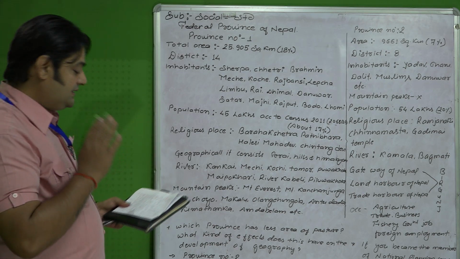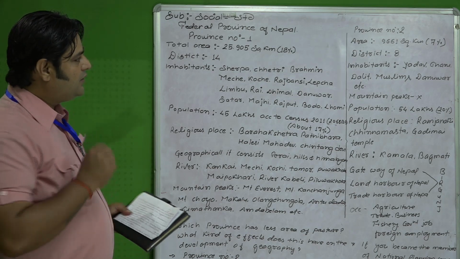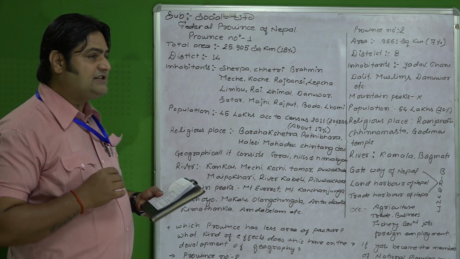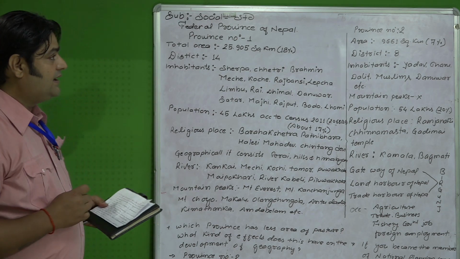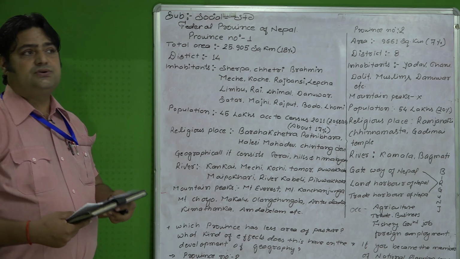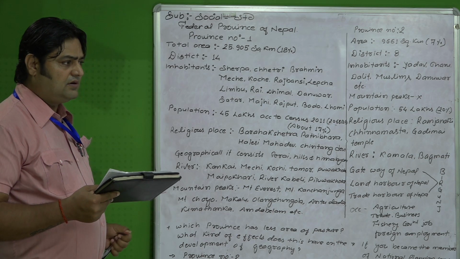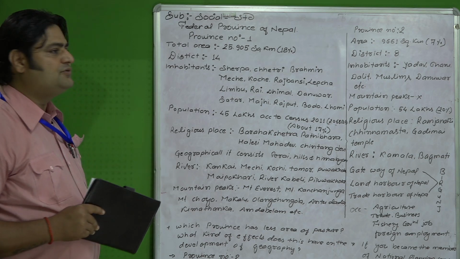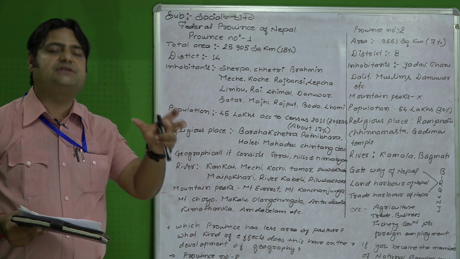Though province number 6 is big in size according to geography and topography, still there are various problems and challenges in its overall development. So what sort of plan or what kind of suggestion would you give for the overall development of province number 6? Like this the question is asked in the examination.